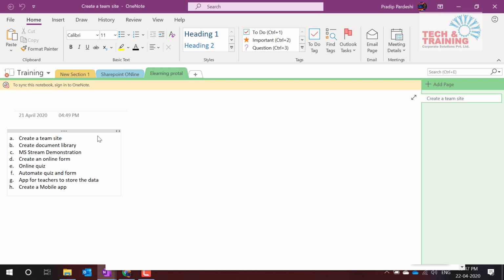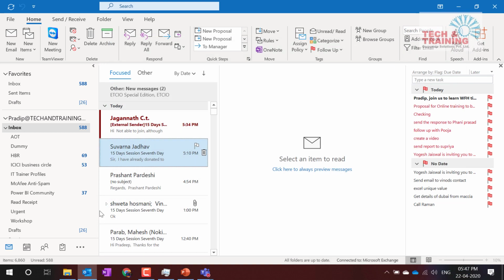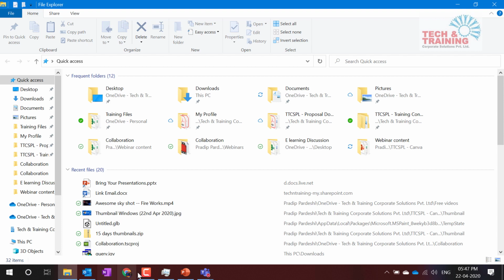So likewise friends, I can use Windows and the icon number, and the icon number starts with this particular icon. So you can read the number, and Windows and the respective icon is going to be your icon number.